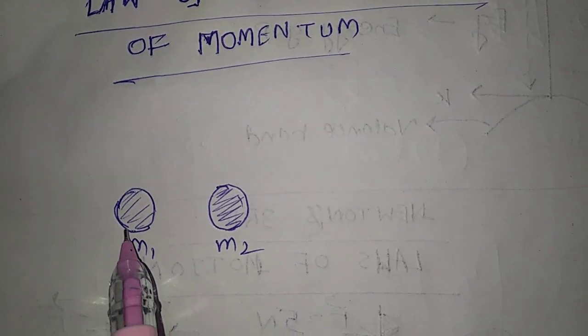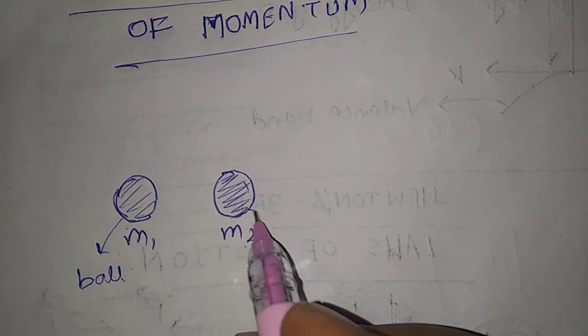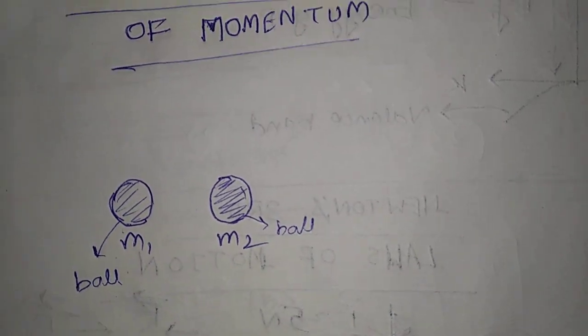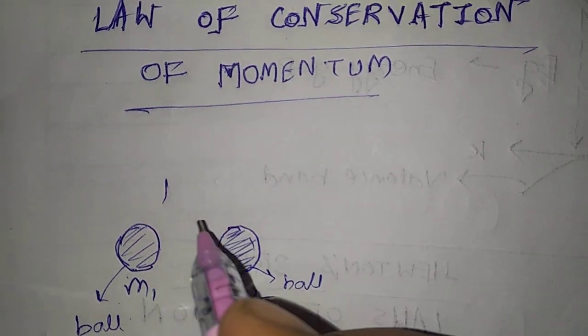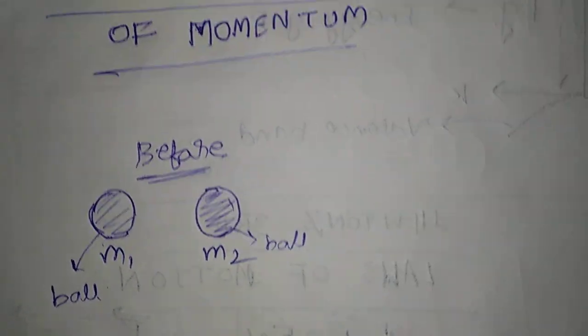Let us consider a ball of mass m1 and a ball of mass m2. I am considering two cases, before and after.